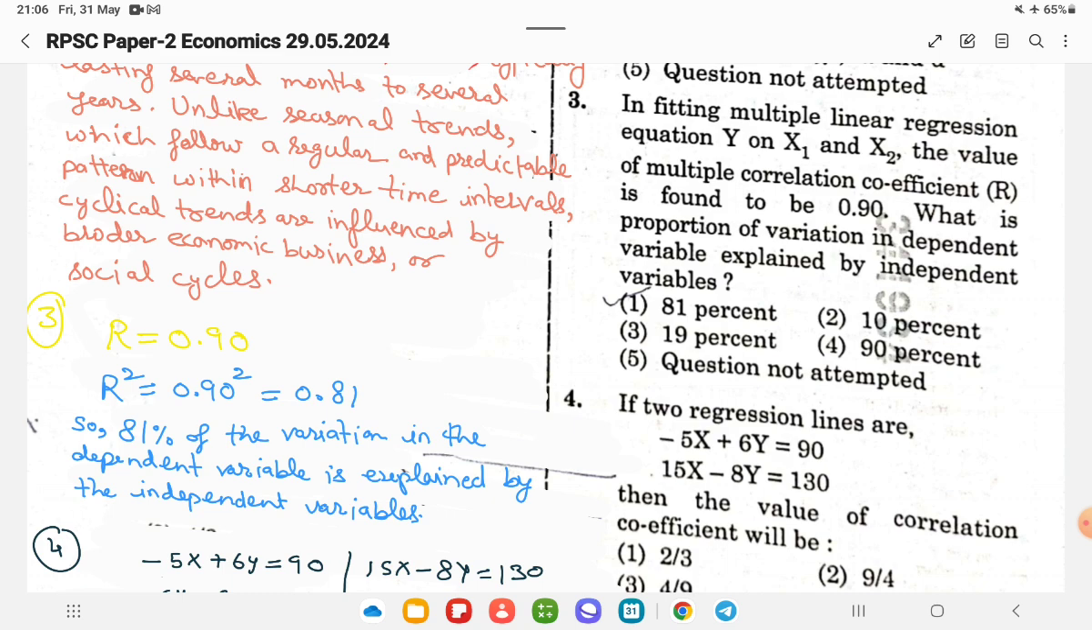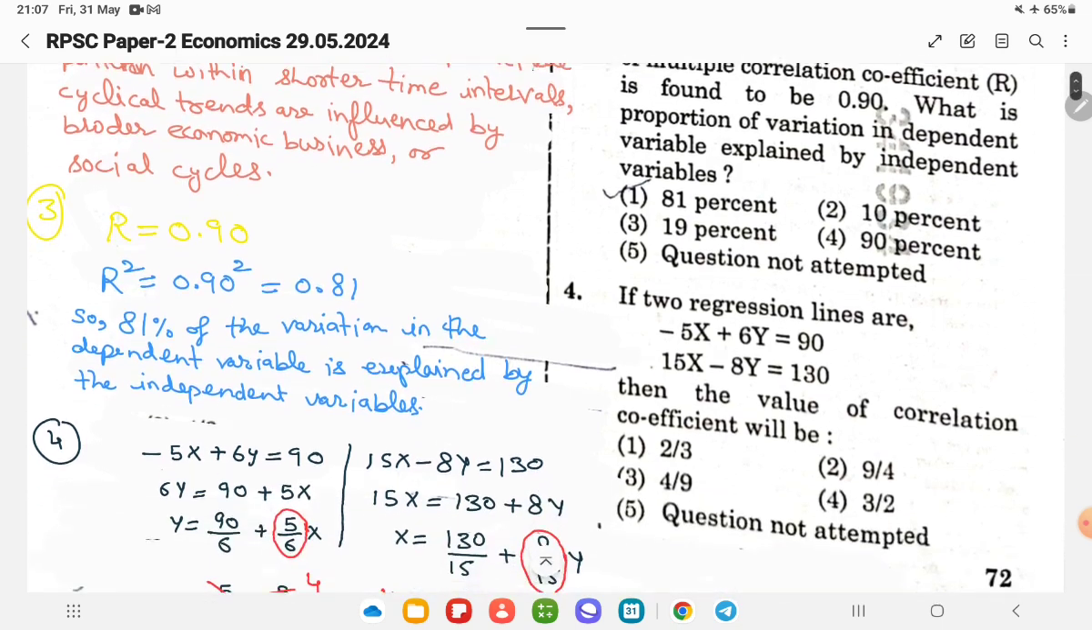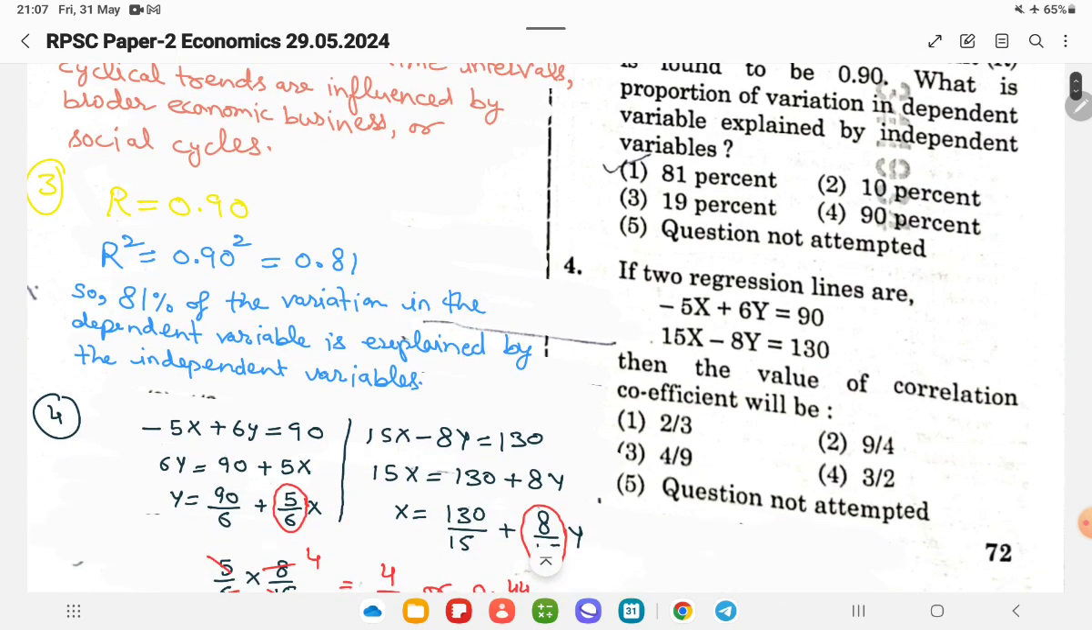R is given as 0.90, so R square will be 0.90 squared, which is equal to 0.81. So 81% of the variation in the dependent variable is explained by the independent variables. So option first, 81%, will be the right answer.